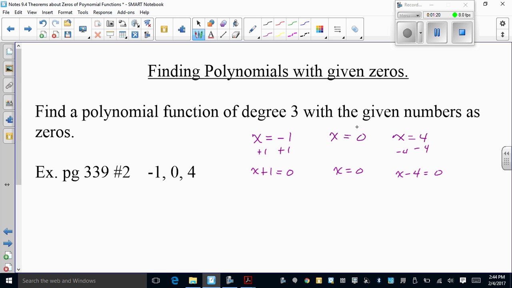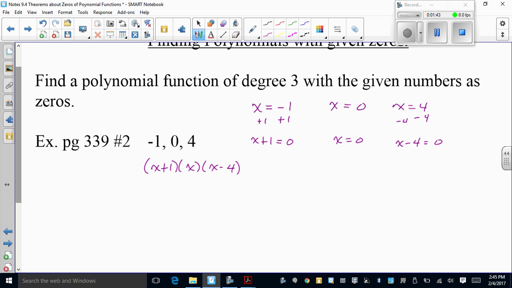Now, you won't necessarily need to go through this process. Some of you are going to catch on very quickly that you change the sign and put x in front of it. So my polynomial function here is x plus 1, x, and then x minus 4. Now I do want you multiplying these out. So I'm going to just bring the x in forward, x plus 1, x minus 4.